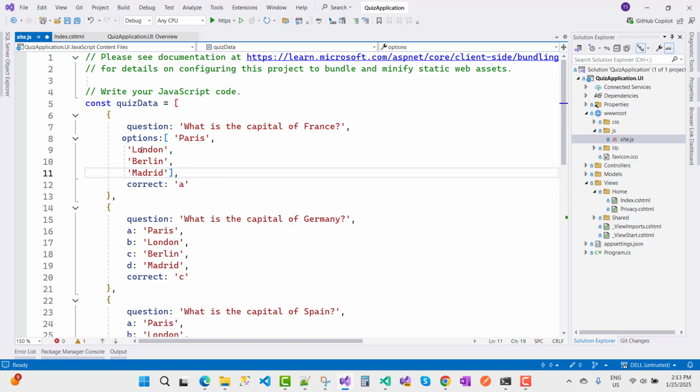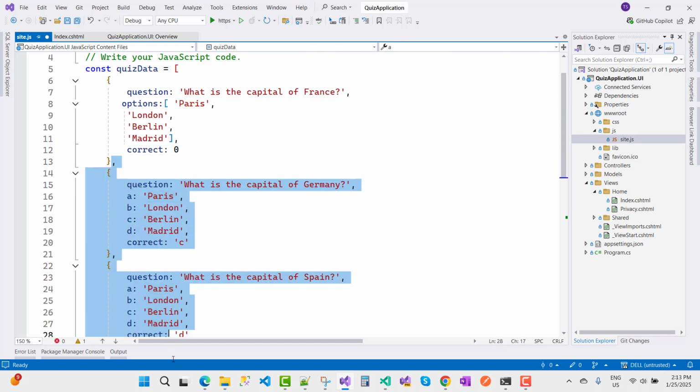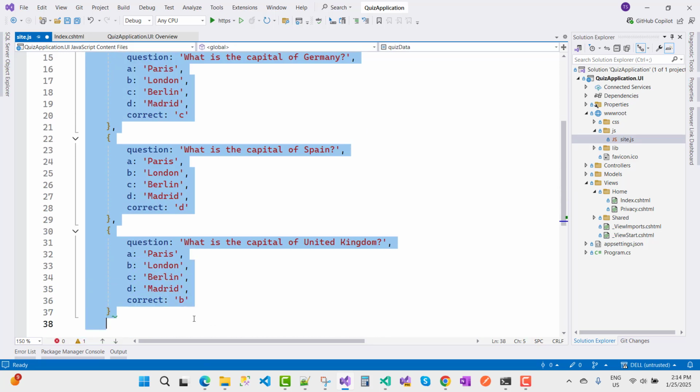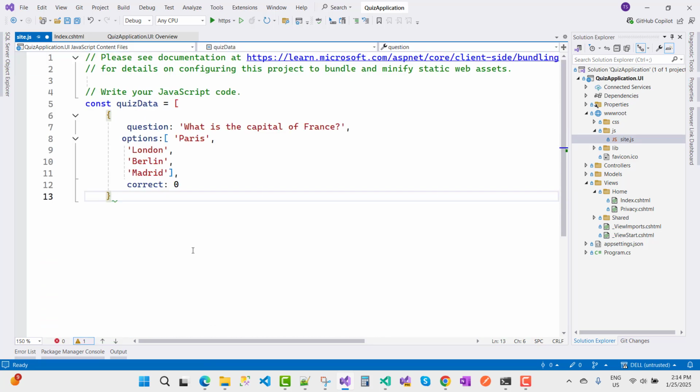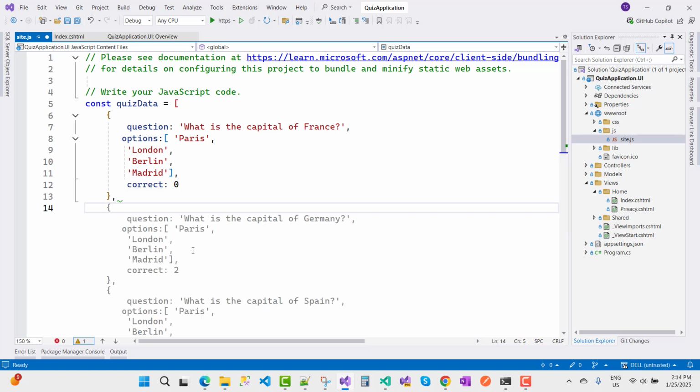Now the next part is the correct answer, and the correct answer is 0, that is Paris. I want to use these types of data, so just use this data.